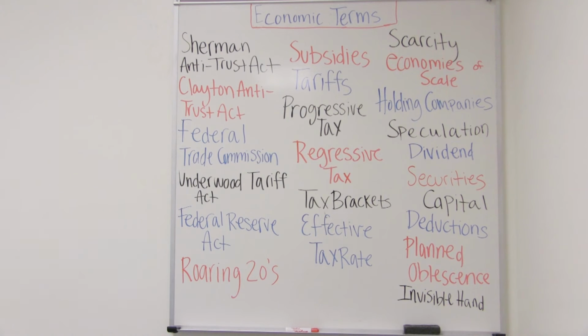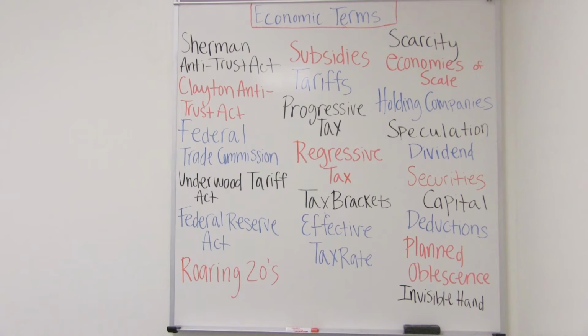In this video, we'll be talking about terms that might come in handy as you study the economy and its history. The Sherman Antitrust Act was designed to protect trade from unlawful conspiracies, and was used by Theodore Roosevelt for trust busting. The Clayton Antitrust Act was an extension of the Sherman Act and made trust busting legal. It attempts to prohibit certain actions that lead to anti-competitiveness.